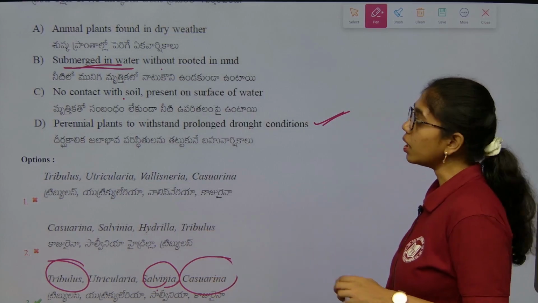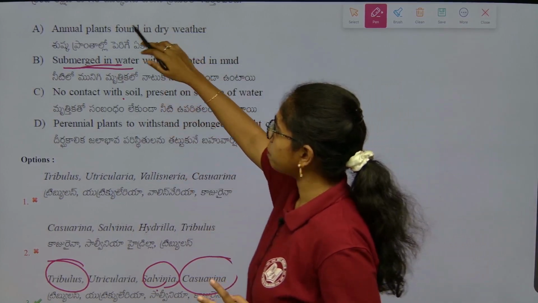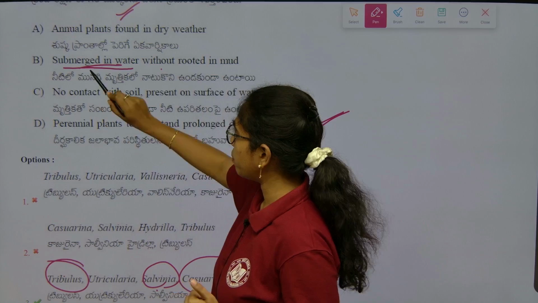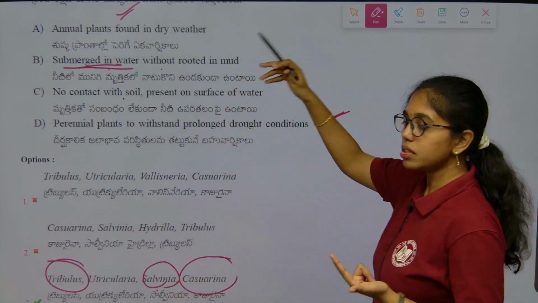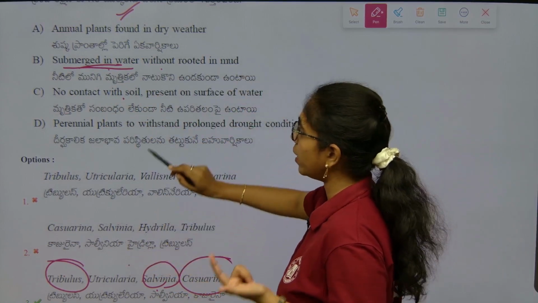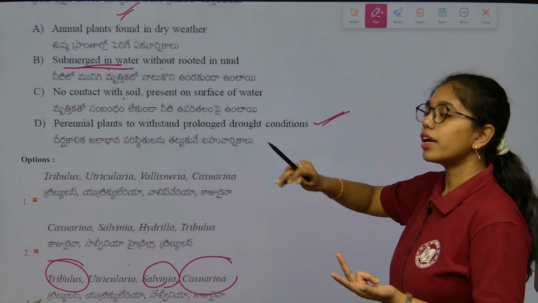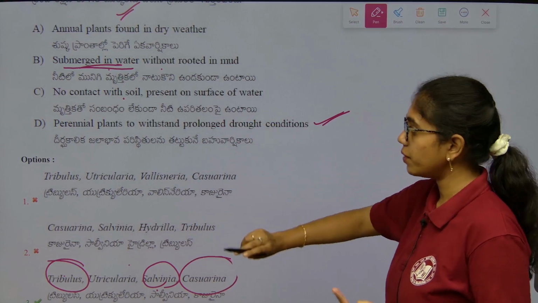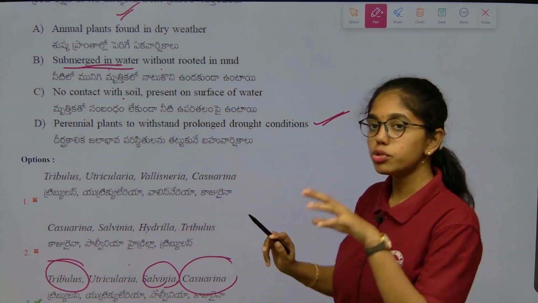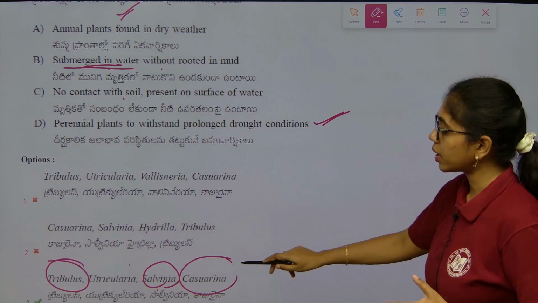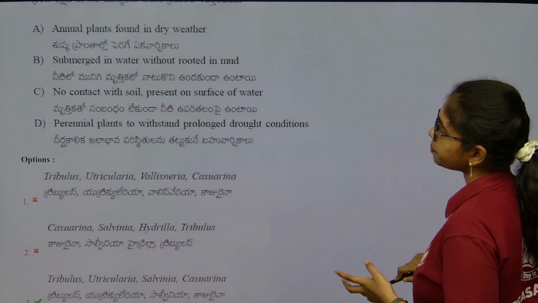Casuarina. Okay. So here we have to go with these options: annual plants in dry weather, Tribulus; submerged plant, that is Utricularia. Next, no contact, that is free floating plant, Salvinia. Next, perennials which withstand many years of drought conditions, that is Casuarina.